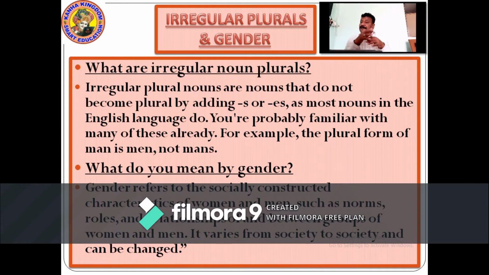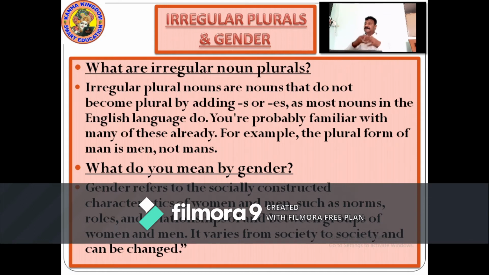Characteristics of a woman and men. When we talk about boy, girl, male, female, gender is all about the unique identification of man and woman.